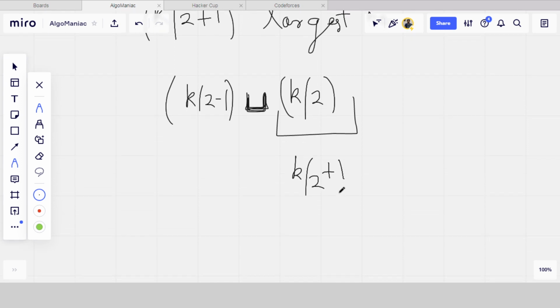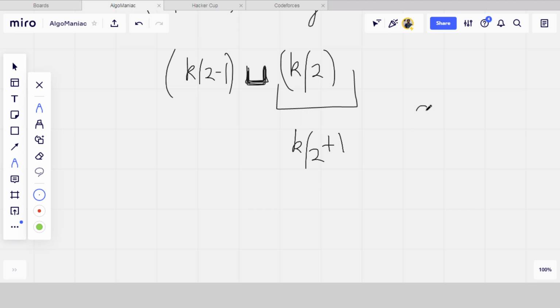Because for example, we need a subarray of 3. So we will find the second largest number, and we will put that number here, then the largest number of that array. So we will put the second largest number, we will put the largest number, which means the first largest number, and we will put one more number, let's say x.